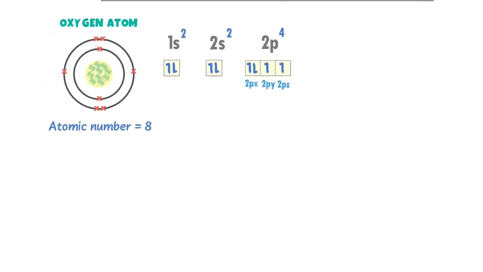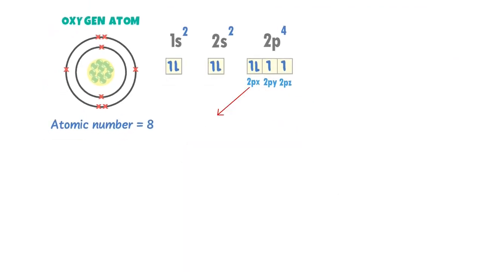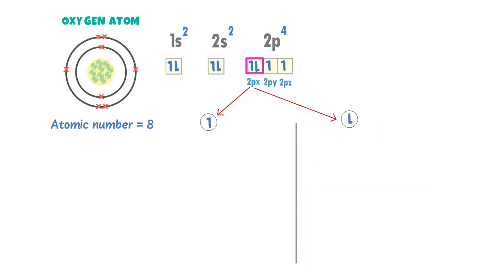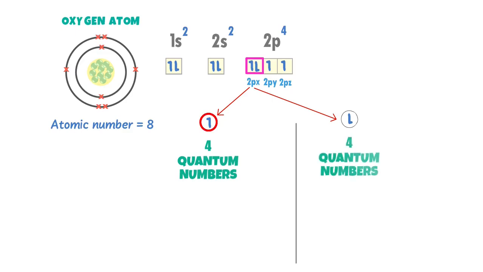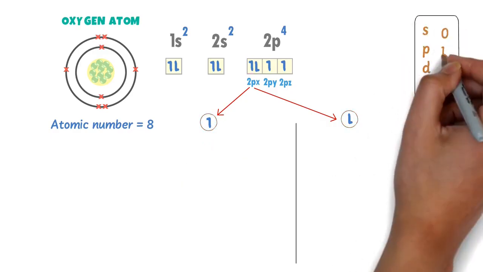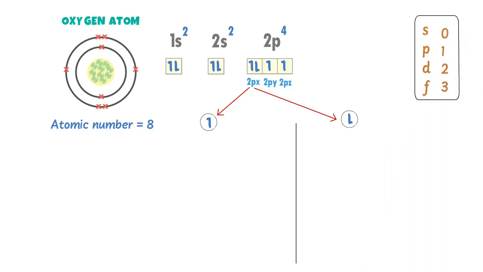Now let me take the 2 electrons of 2px. We know that in this orbital, there is 1 electron in upward direction and 1 electron in downward direction. I am going to find the 4 quantum numbers of this upward electron and 4 quantum numbers of this downward electron. If you do not know how to find 4 quantum numbers easily, watch our lecture and its link is given in the description. Now always write SPDF and 0123 at one side of the page.